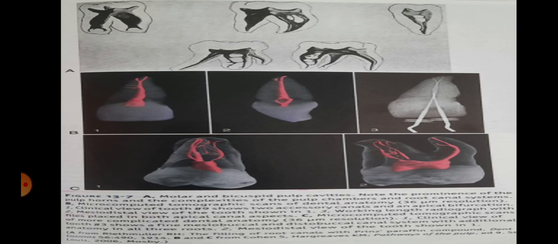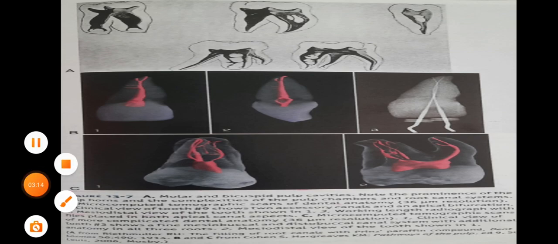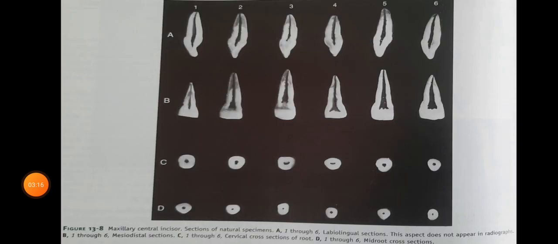These projections become less prominent with time as a result of the formation of secondary dentin. You can notice this in figure 13.8b1. This is figure 13.8 of the maxillary central incisor, sections of natural specimen.